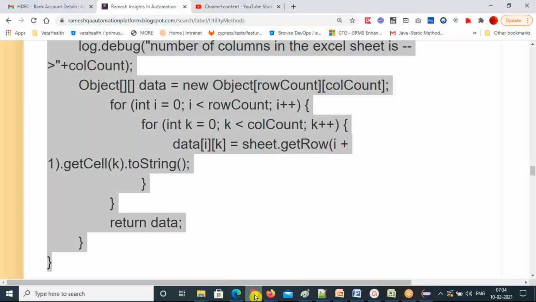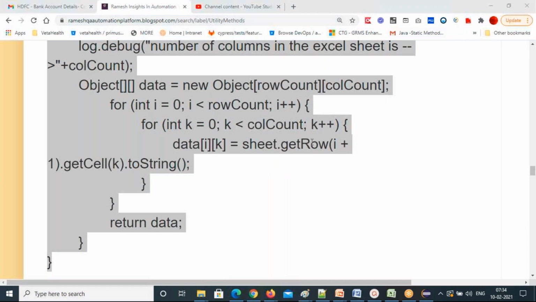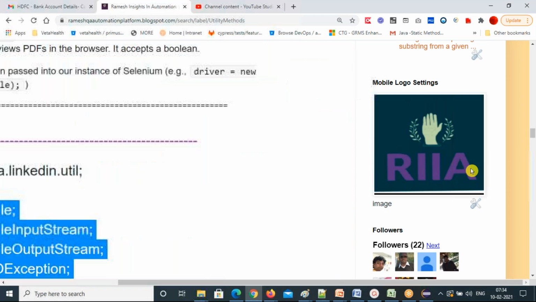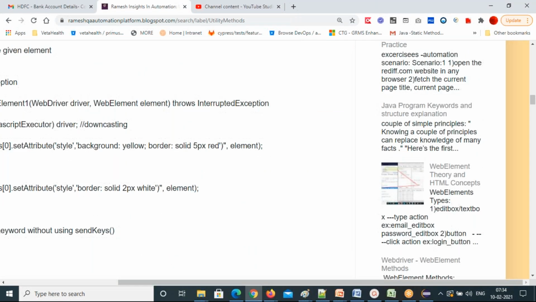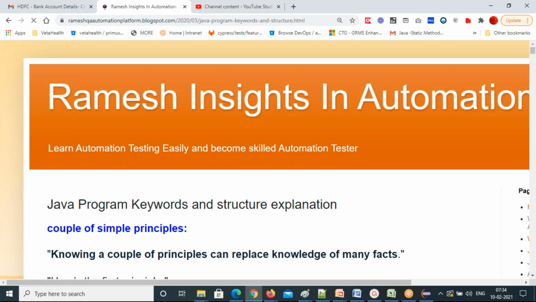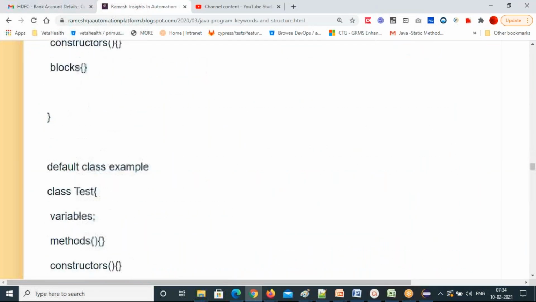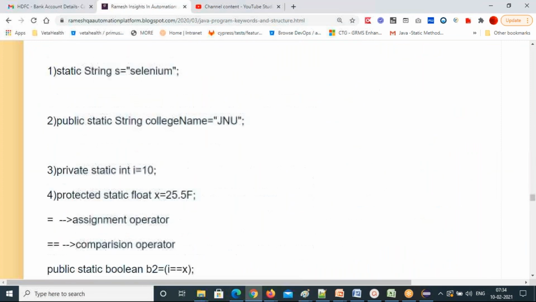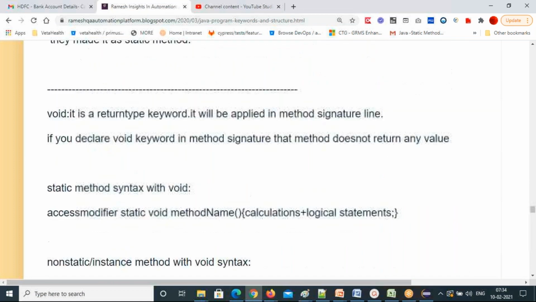Okay, so let's go to our program keywords and explanation topic. Here in the popular post, you can find this Java program keywords and structure explanation. So we have the private static all done. Let's do now this void keyword.